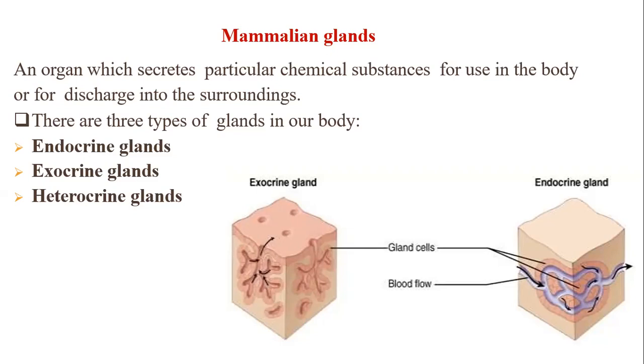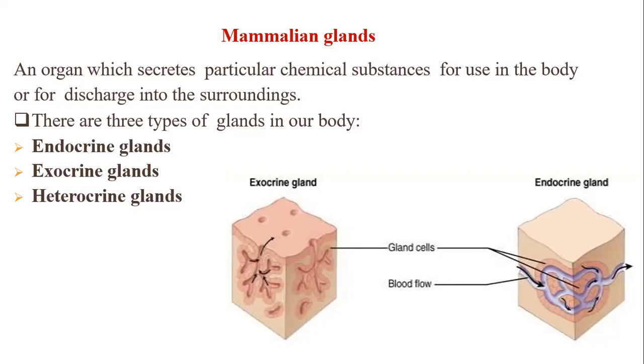It is generally a group of cells. In simple way, you can say that the group of specialized cells which produce chemical substance for metabolic activities of the body, these are called glands. In our body there are three types of glands. One is called endocrine gland, other is called exocrine gland, and third one is called heterocrine gland. Firstly we will understand what is meant by exocrine gland, endocrine gland, and heterocrine gland, and how we have classified these.